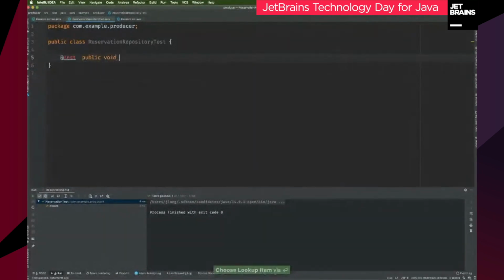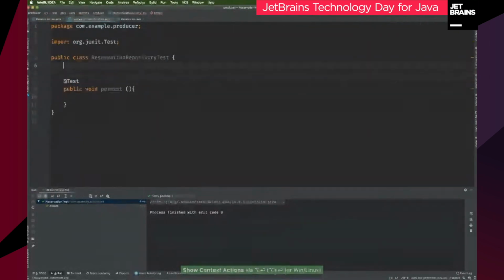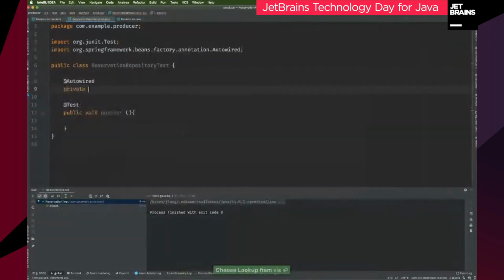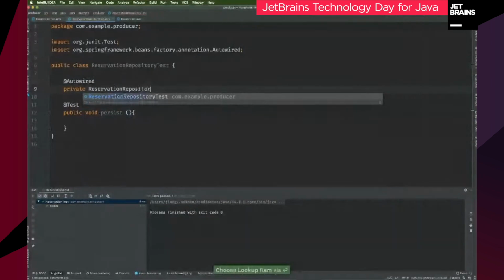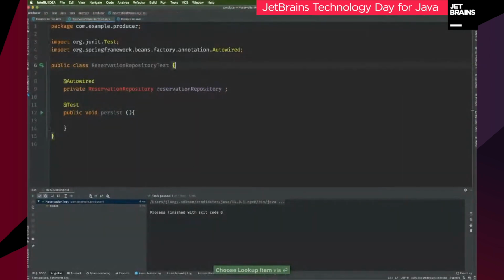So you can see what I'm going to do. I'm going to persist instances, and in order to persist them, I need a reference to a repository, right? I haven't actually built that repository, so I'm going to go ahead and do that now. ReservationRepository, there's this. I want it to be provided to me via Spring. I want Spring to give me a reference to that object. I could new up everything in isolation, but that's no problem. I understand that you want to keep certain parts that are invariant out of the test, and that's fine, but it's not such a big deal, for purposes of testing the persistence layer, to have Spring automatically give you the persistence layer and just the persistence layer.